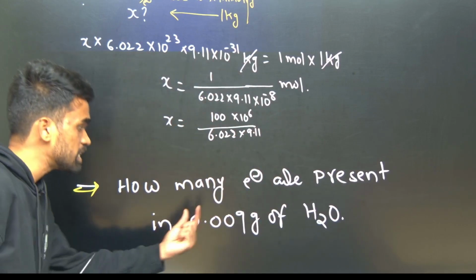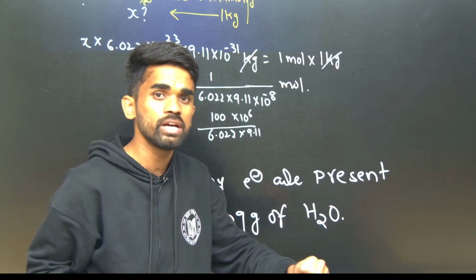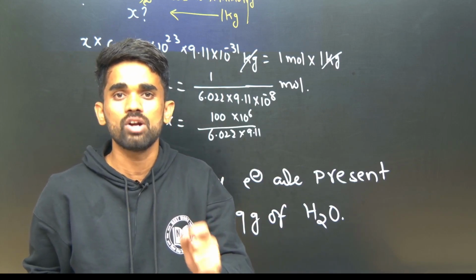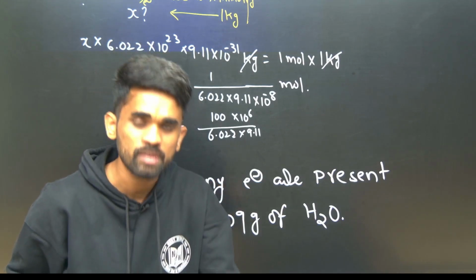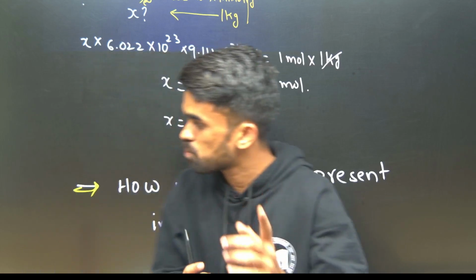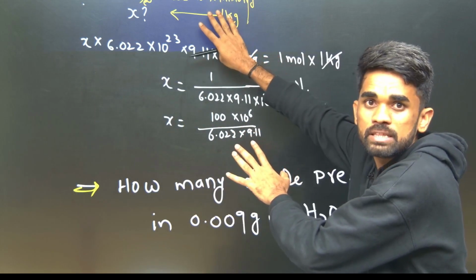Just answer this question in the chat box. I will be looking into it and checking whether you are able to do this properly or not. Just give it a try. If you make any mistake, I will help you. Respond in the chat box once you have clarity over the topic we have discussed.